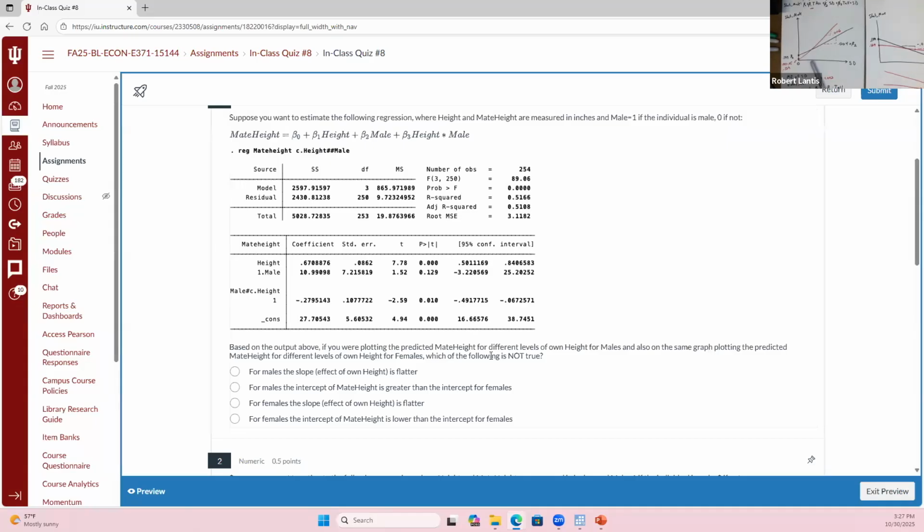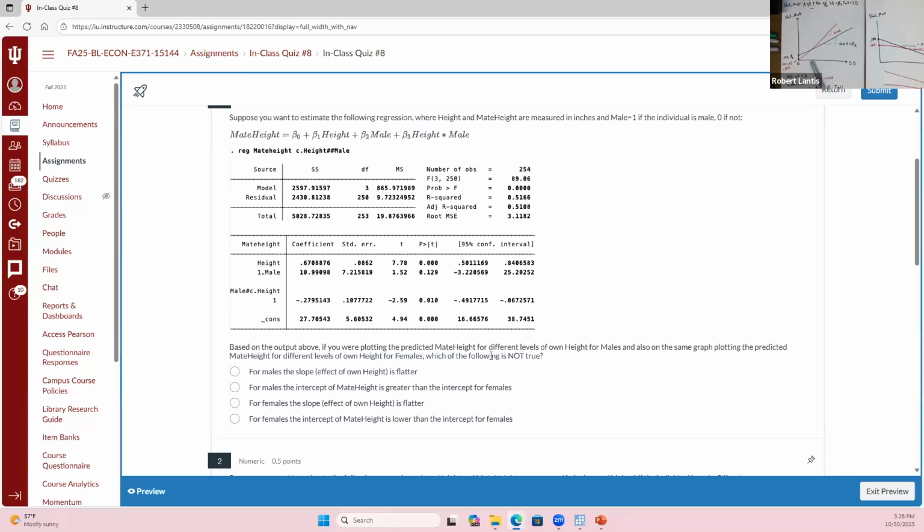So for females, will the slope be flatter? Well, first of all, if you're doing a multiple choice question, one of these has to be true and one of them has to not be true. Males can't have a flatter slope and females too. One of those is going to be true. So what would the slope or the marginal effect of height be for females? It would simply be 0.67. So is that slope for females going to be greater than or less than males? Well, 0.67 is going to be greater than about 0.4. So this one is going to be the one that has to be true.